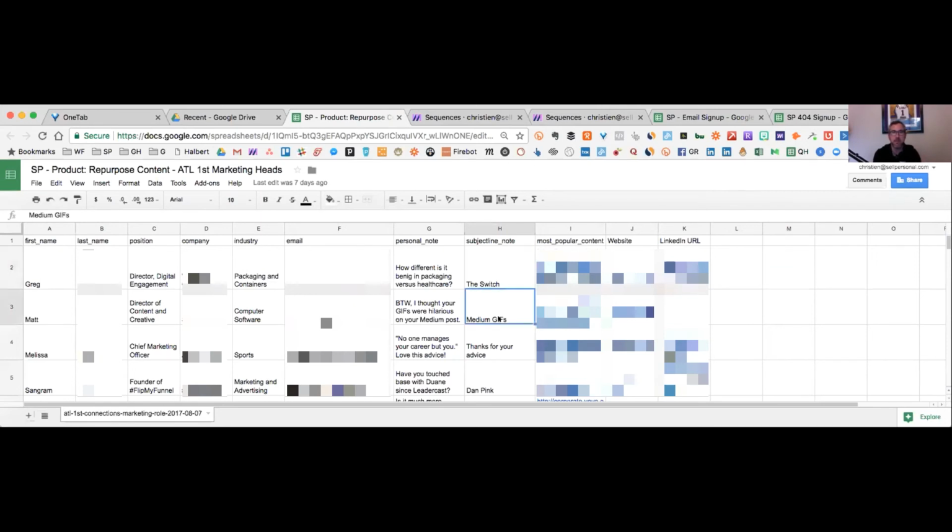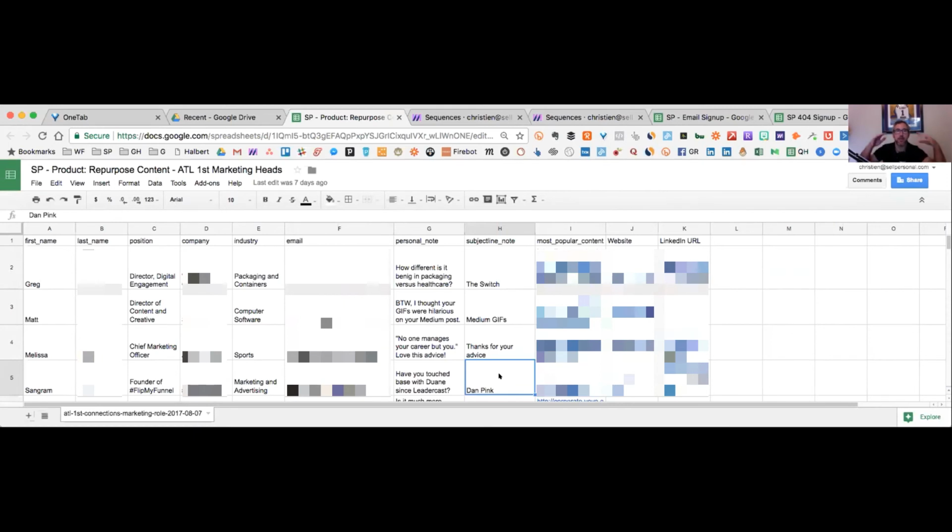And then the medium gifts for Matt was related to an article that he did. Thanks for your advice. That came from the CMO of a particular brand that had written an article, and it was specialized for a group of people that I was on the receiving end of. And then Sangram had mentioned something about Dan Pink. I had met him at an event, so I was able to tie that in.